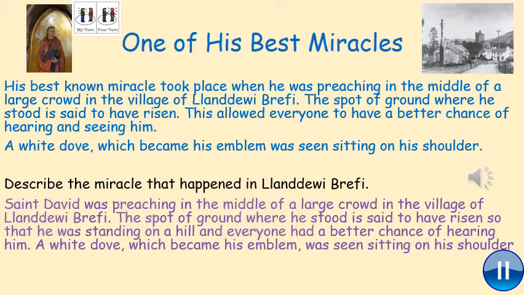So St. David was preaching in the middle of a large crowd in the village, and there was a spot of ground where he stood that started to rise, and then he ended up standing on a hill so everyone could see him better, and then a white dove came and was seen sitting on his shoulder, which then became his emblem, what he represented.